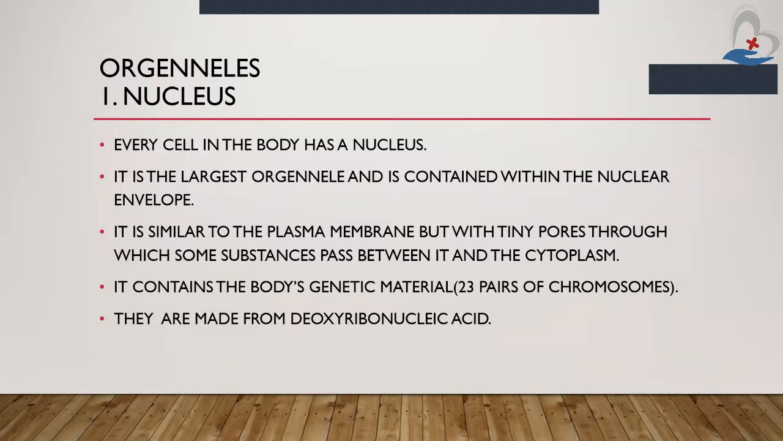But what is the difference in the nucleus? The nucleus contains small pores through which substances can pass between the nucleus and cytoplasm. It contains the body's genetic material. What is the body's genetic material? Chromosomes. There are 23 pairs of chromosomes in our body, that means 46 in number. They are made from deoxyribonucleic acid, which we call DNA.